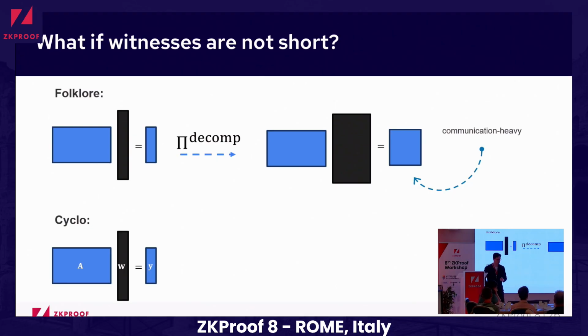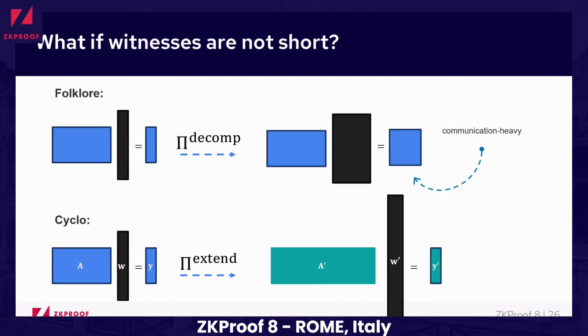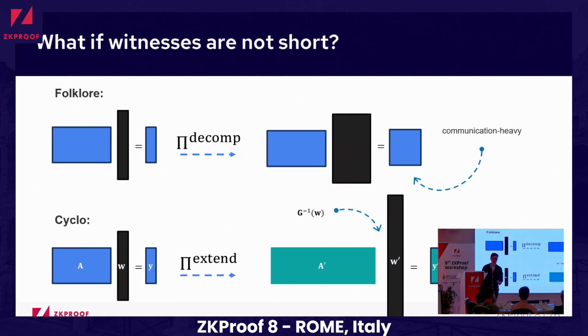Instead of performing this decomposition and stacking the columns horizontally, we take this witness and perform an extension, which we call it just to separate it from the composition. We decompose it, stack the decomposed witness together, and then commit to it under a different commitment key, where G is this decomposition gadget.